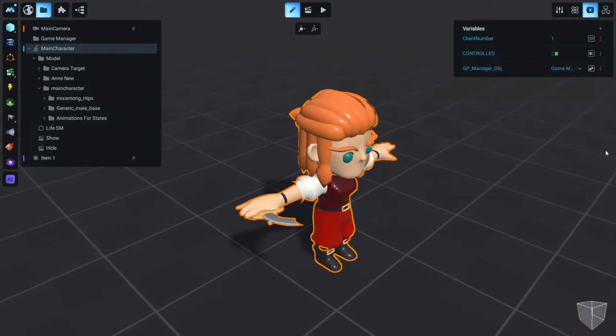Of course, as I said before, these variables store information. And if we click this plus icon, we will see that we can store the information about a number, a boolean, which means an on and off situation, an object variable, so we can have a link to another object, any object, and a tag like the character you saw before. We will talk about this tag a little bit later.